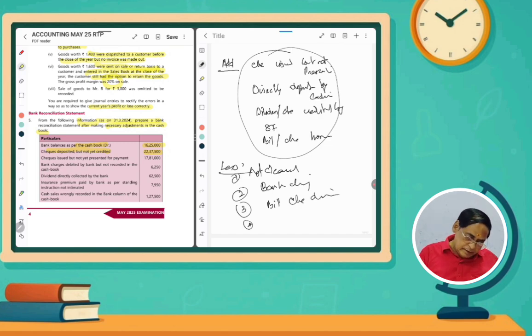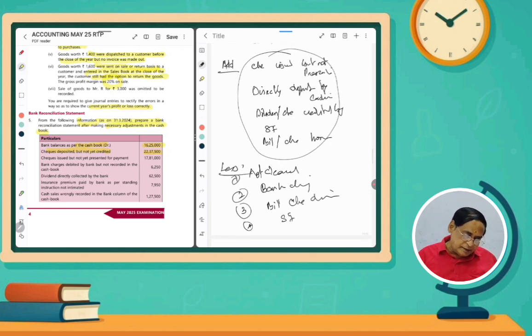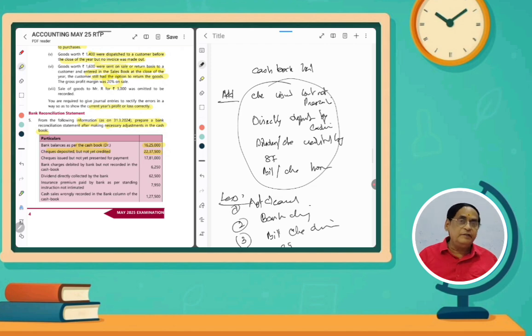And then any payments as per standing instruction. And then any bills or checks dishonored, bank charges, anything. So these are the things to be deducted. It is of a general nature, if a debit balance is given.